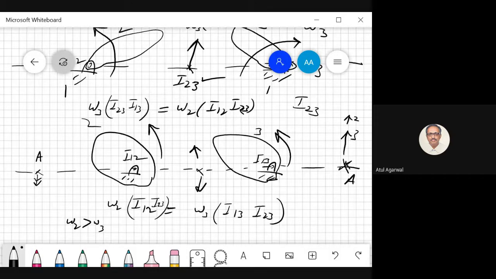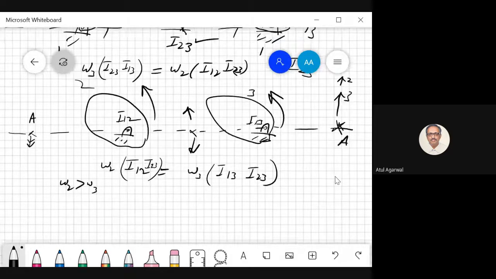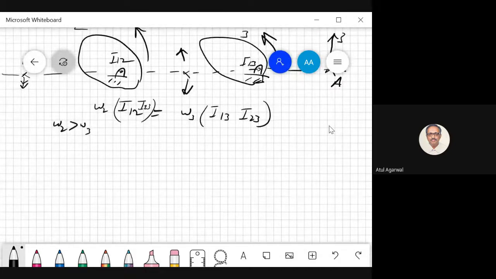Whatever is larger, if omega 2 is larger, only then this product can be equal to this when the point is closer to I12. Lavish, do you see that? Yes, sir.